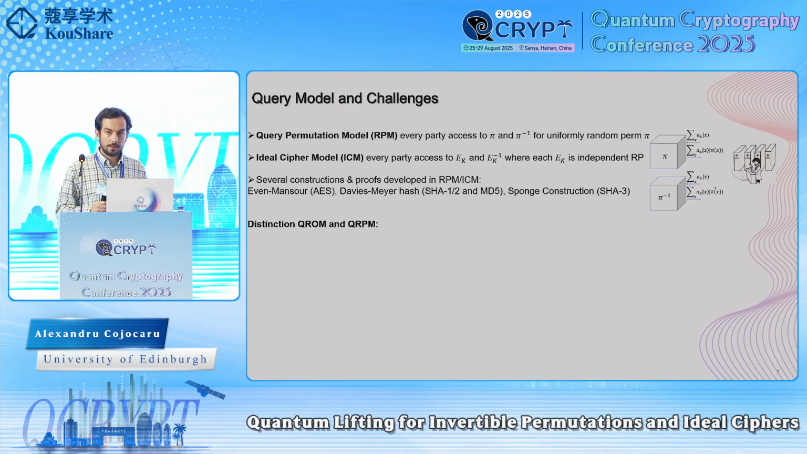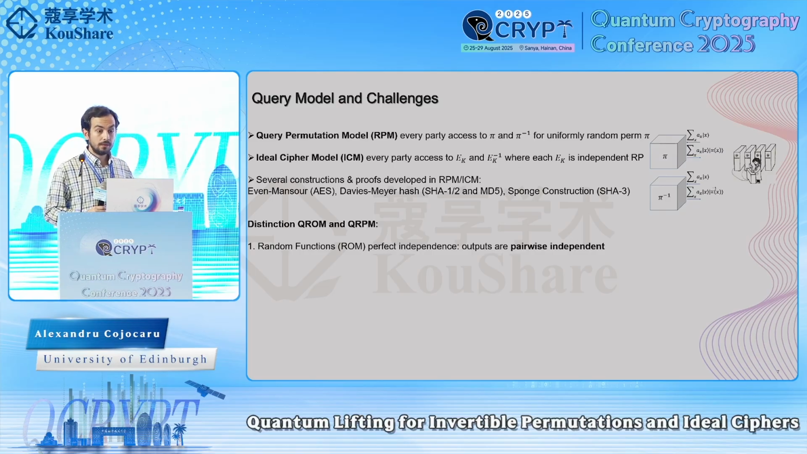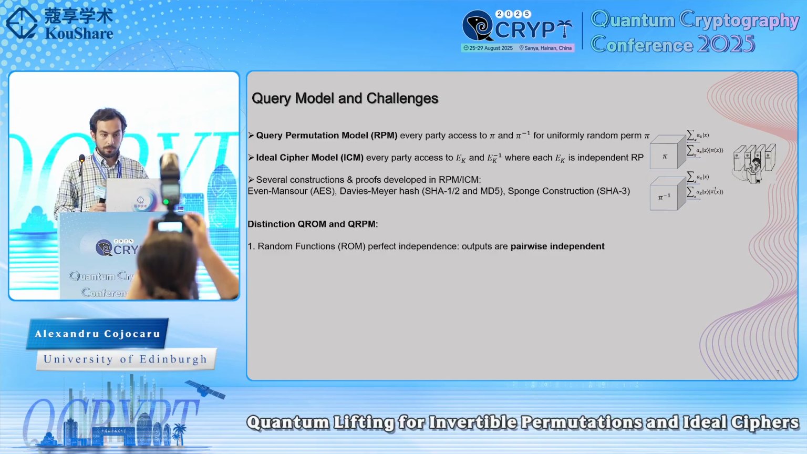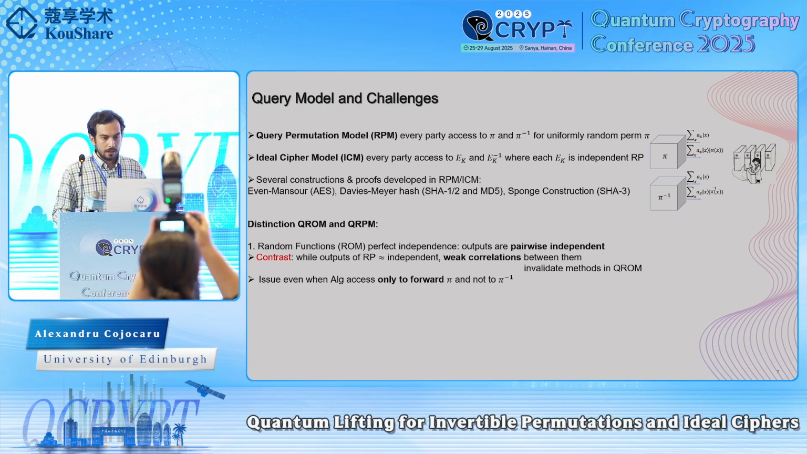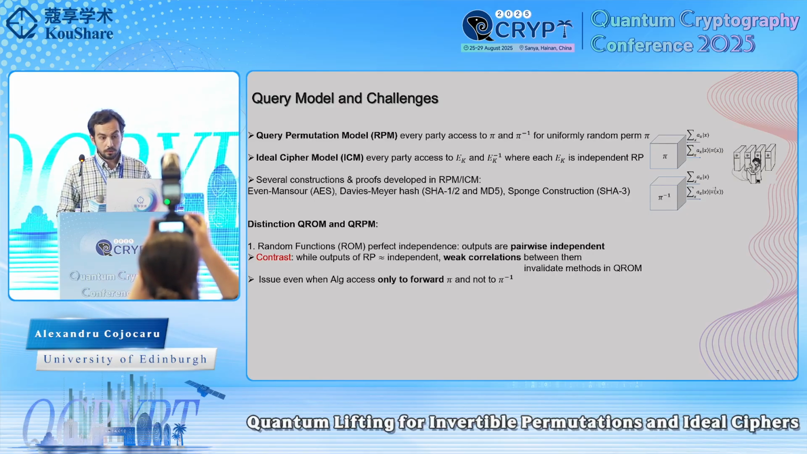But at this point, it might be worth highlighting the distinction between the quantum random oracle and the quantum random permutation, and more precisely, why it is so much more challenging to work in the latter. On one hand, random functions have this very nice property of perfect independence. Namely, if you look at the outputs of a random function, these are going to be pairwise independent. On the other hand, if you look at the outputs of a random permutation, these are going to be almost independent.